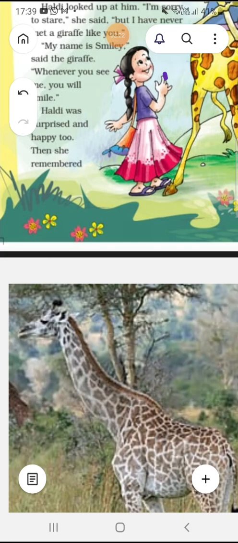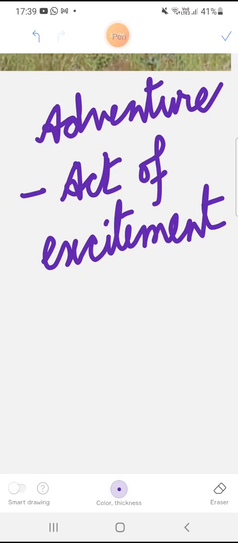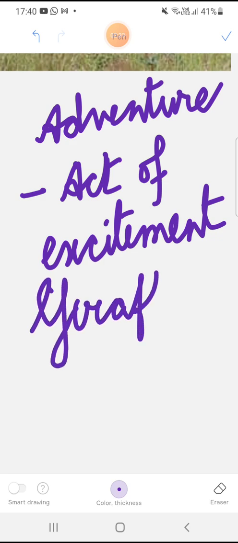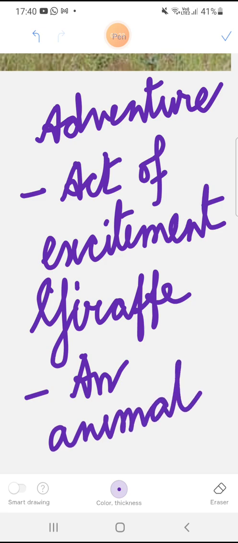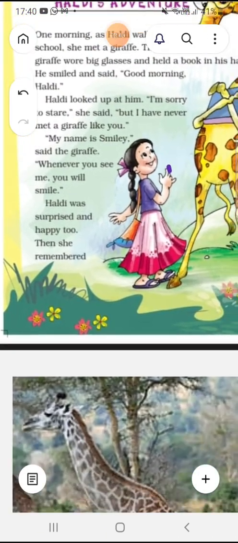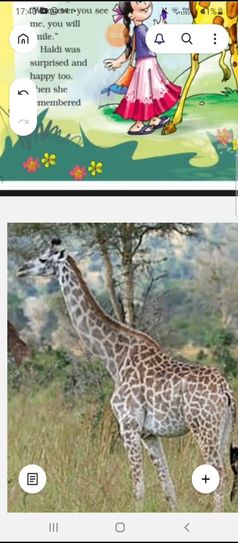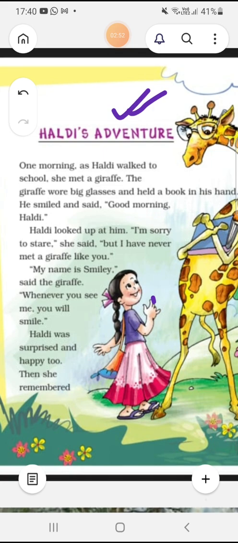Giraffe, G-I-R-A-F-F-E, giraffe. Giraffe is an animal. Write down all of you. What is giraffe? The meaning you should write down: an animal. Giraffe is an animal, okay? So Haldi met a giraffe. A picture of the giraffe is given in your book.